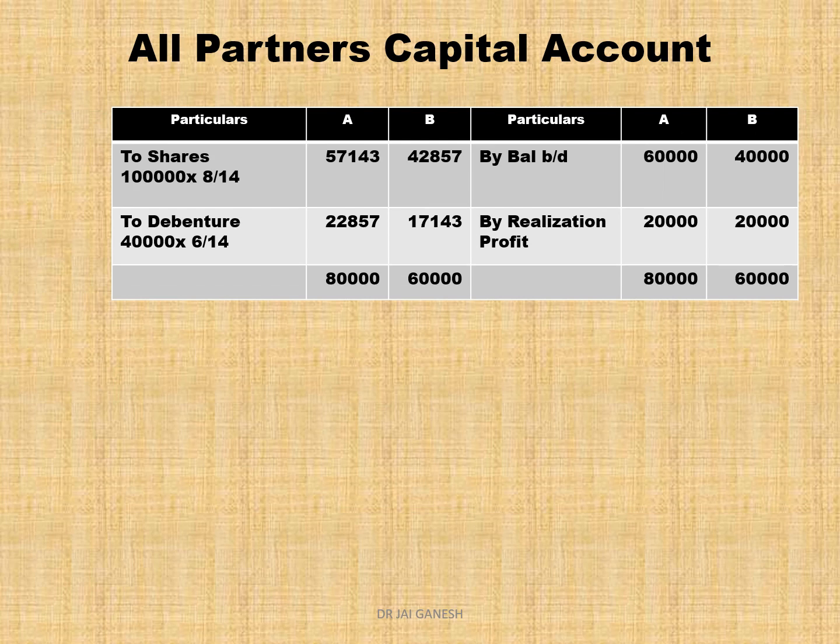So students, the next slide is about all partners' capital accounts. First we write by balance brought down, 60,000 and 40,000. Bring down the capital balance of the partners given in the balance sheet. Then we have by realization profit, distributed to the partners equally, 20,000 and 20,000. So in total you get 80,000 and 60,000.